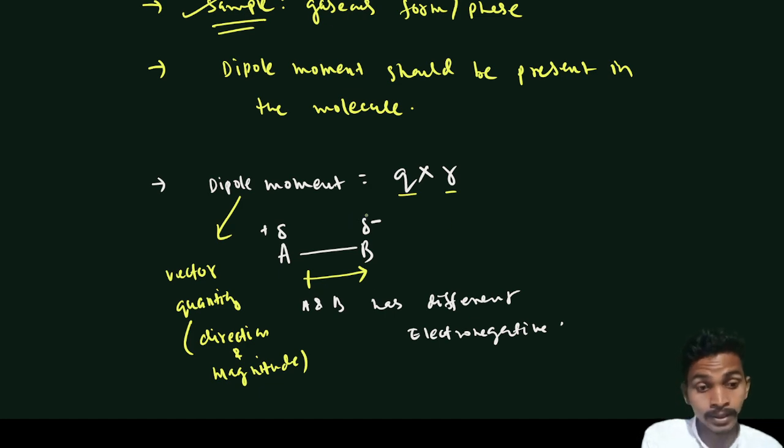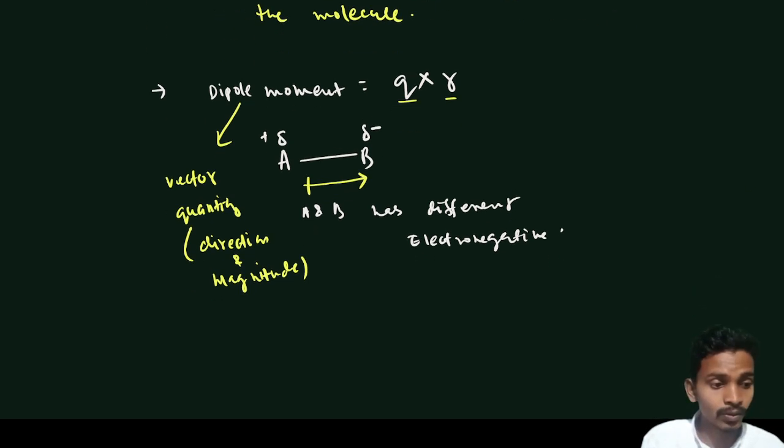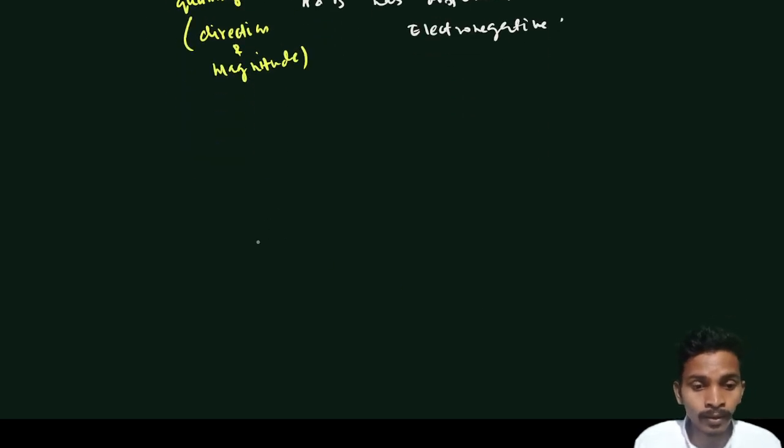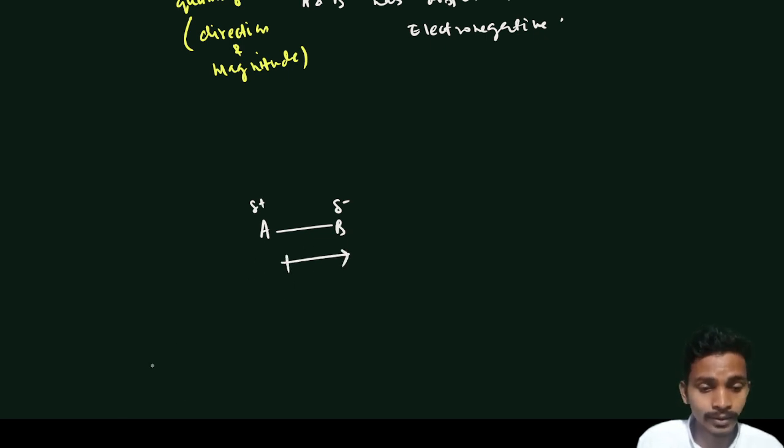For the AB molecule, the charge and the distance are fixed. Here we are talking about rotating molecules. In rotational spectroscopy we give microwave radiation to rotate the molecule, and after rotation we check whether the dipole moment is changing or not. Let's say A and B, where B has high electronegativity and A has low electronegativity, so the dipole moment has this direction.